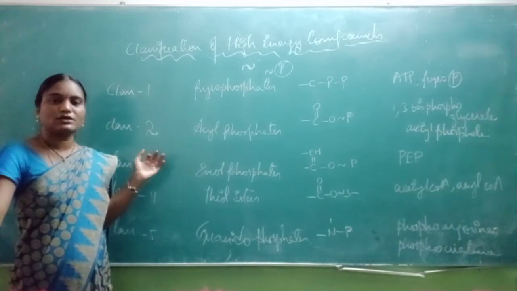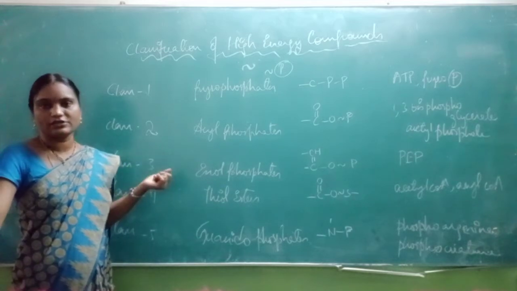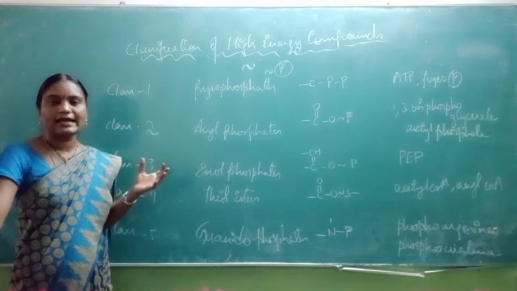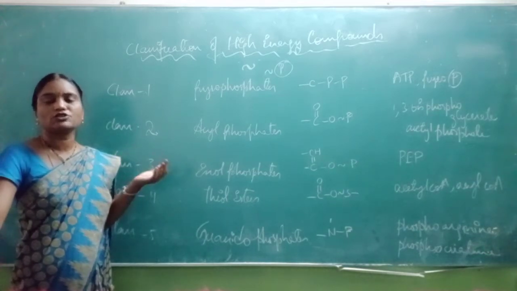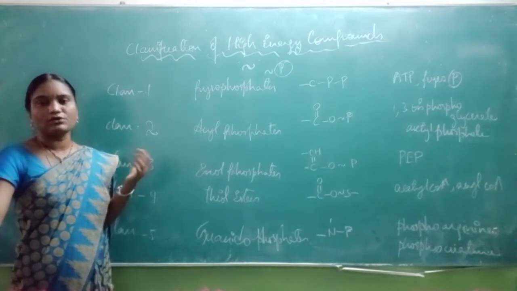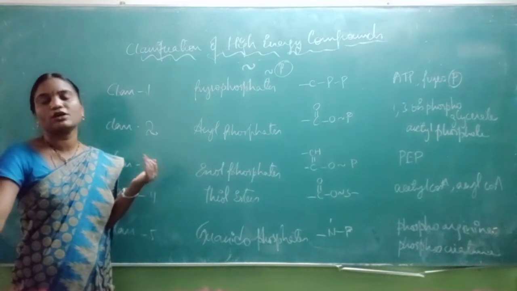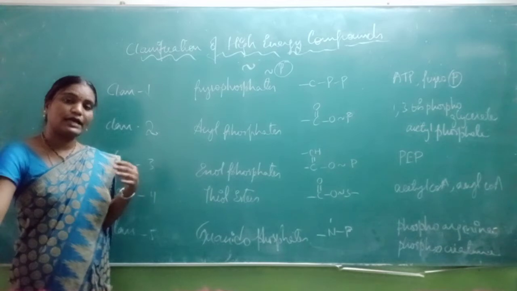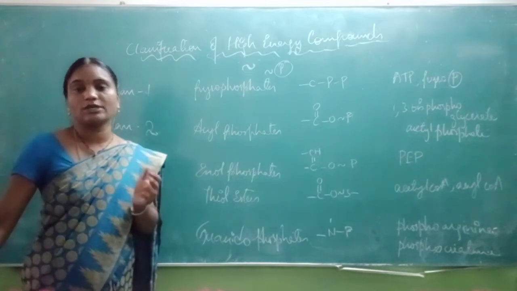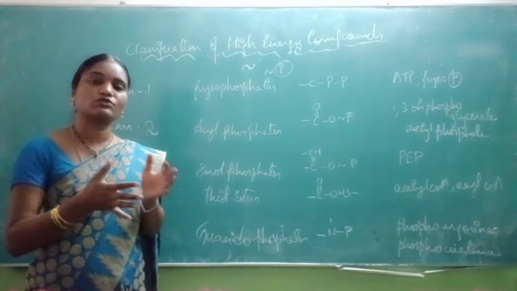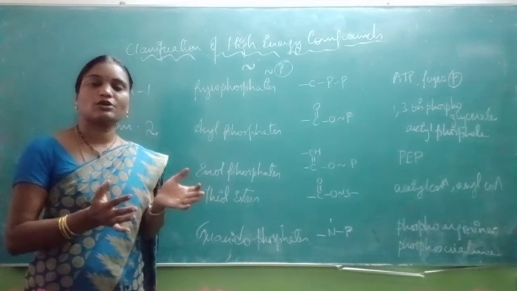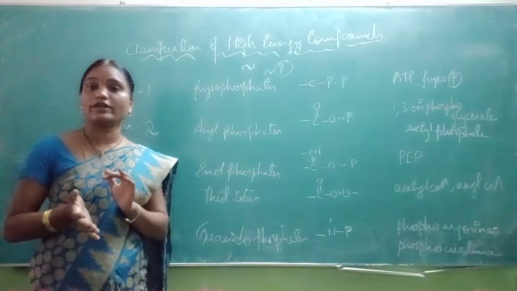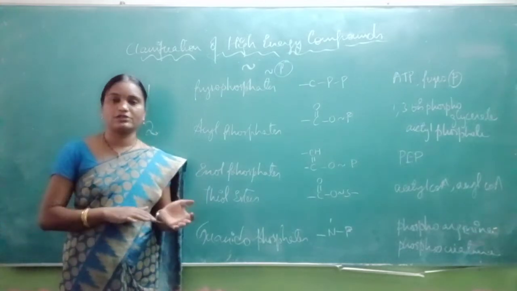And one more important point about high energy compounds is that they have a property by which ATP can also act as a donor, by donating its high energy phosphate group to a low energy compound. So high energy compounds have the capacity to convert a low energy compound into a high energy compound, isn't it?